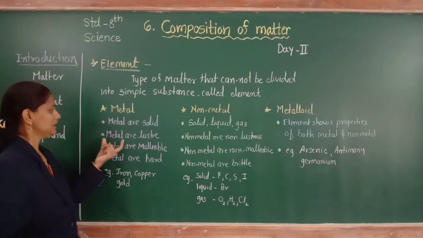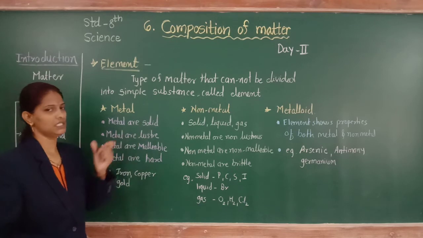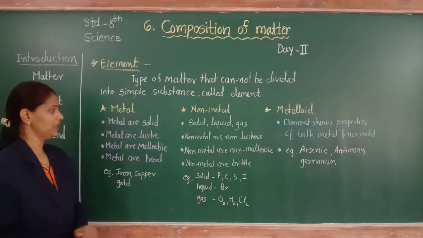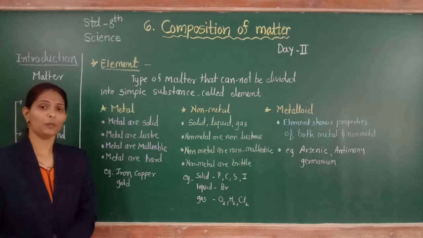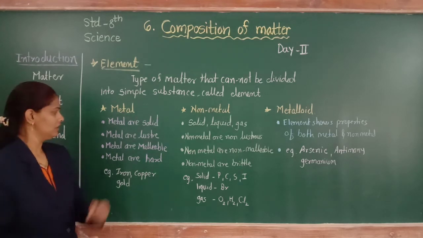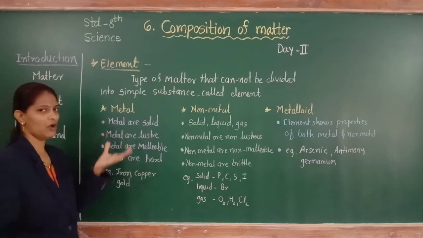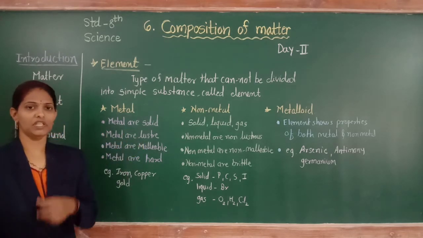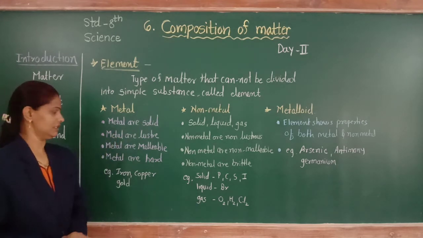The second property, metals are lustrous. Luster means the property of shining. That is why metals are lustrous.